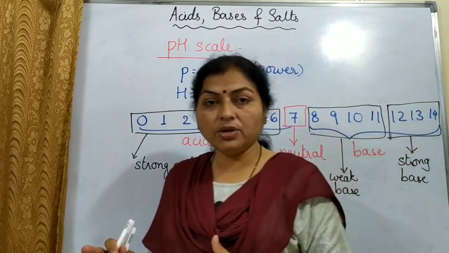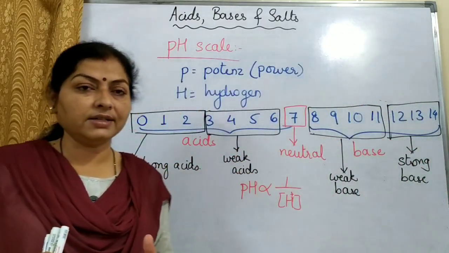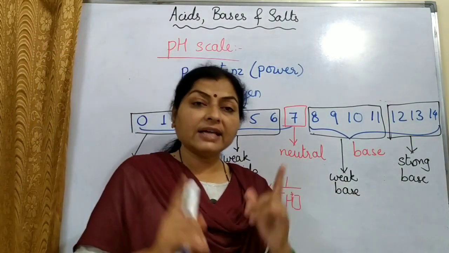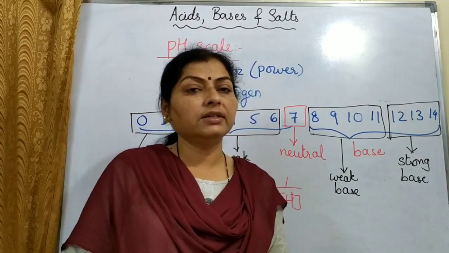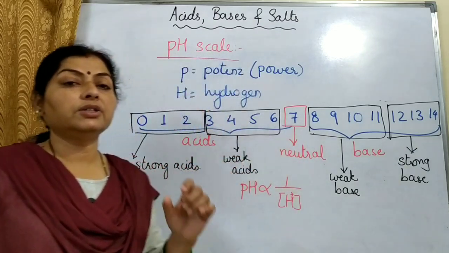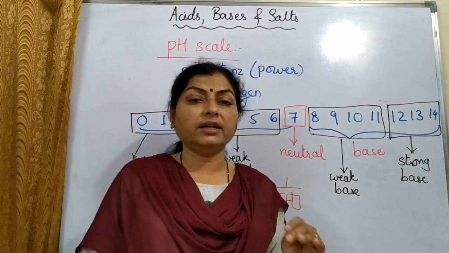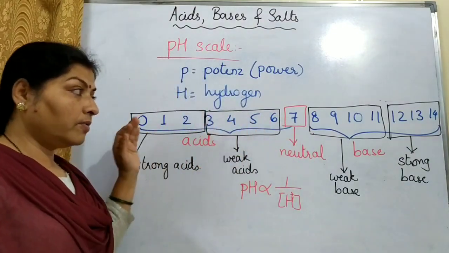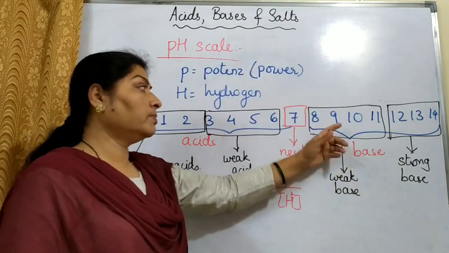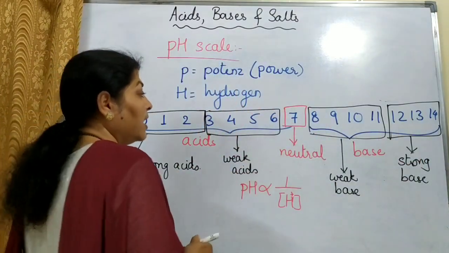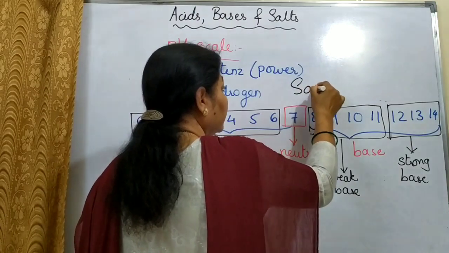pH can be of any solution. It is not necessary only for acids. It can be for base, it can be for neutral solutions, because every solution will have H plus ions. So we can determine the strength of hydrogen ion, and compare one solution with the other with the help of the scale which was devised by a scientist known as Sorensen.